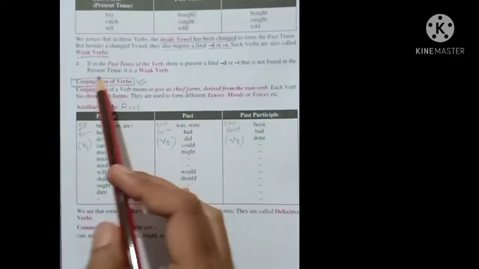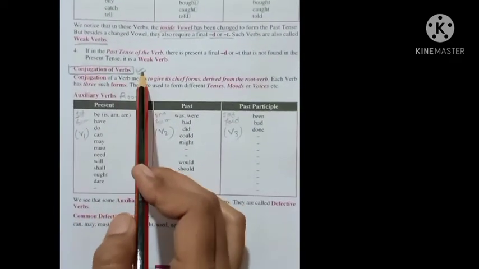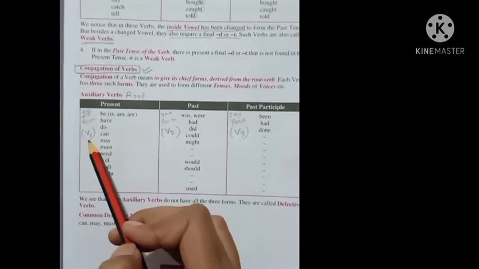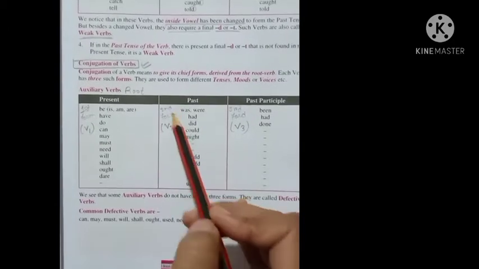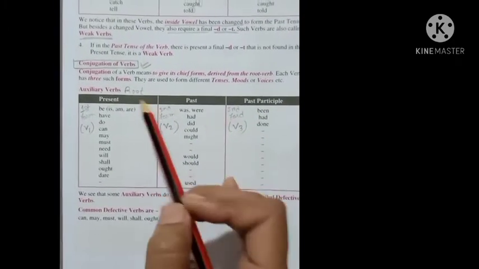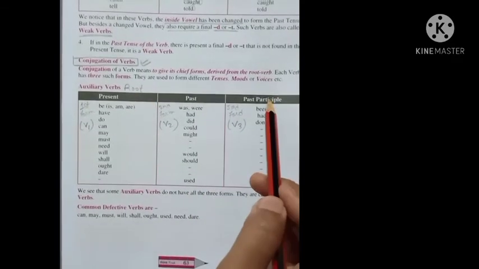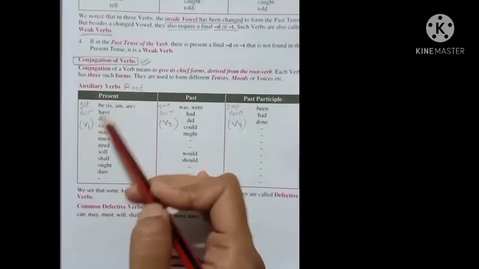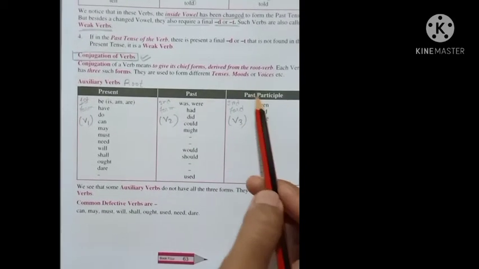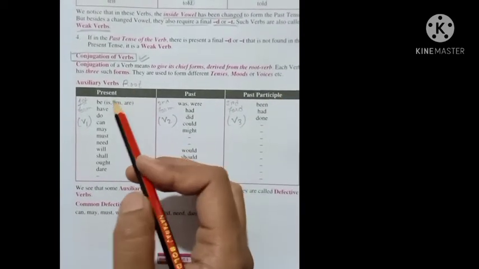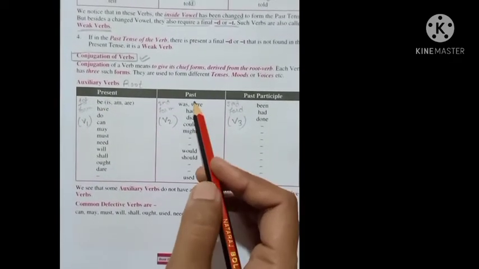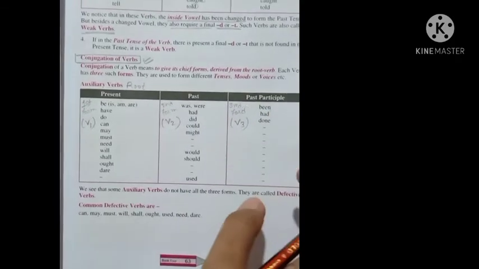Okay. Now we have to read the conjugation of verbs. These are the first form. We can say V1. These are the second form. We can say V2. These are the third form. We can say V3. Present, past, past participle. So V1 is the present form. V2 is the past form. V3 is the past participle. Okay. Root verbs are these verbs and these are the second form and third form.